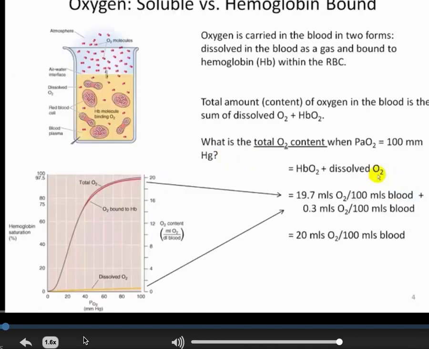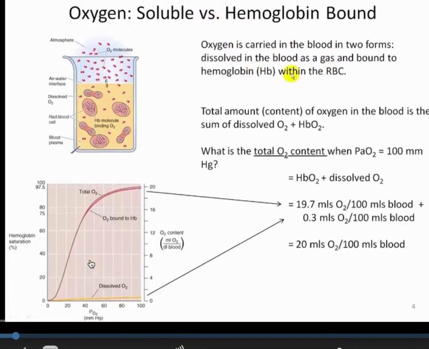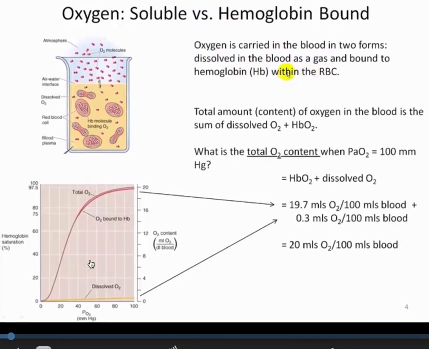So with respect to oxygen, how it's transported in the blood is two principal forms. It's soluble versus hemoglobin bound. And so we're going to spend the first session here talking about the soluble aspect. Again, it's dissolved in the blood as a gas. In other words, it's going to have a partial pressure to it in millimeters of mercury, or it's going to be bound to hemoglobin within the red blood cell. In that case, once it's removed from solution, bound to hemoglobin, the partial pressure that it was exerting is lost at that point in time because it's removed from its gas form and it's been taken out of the solution.